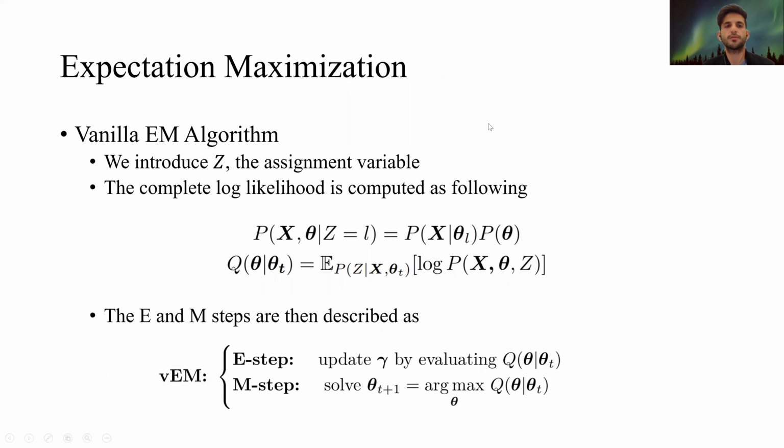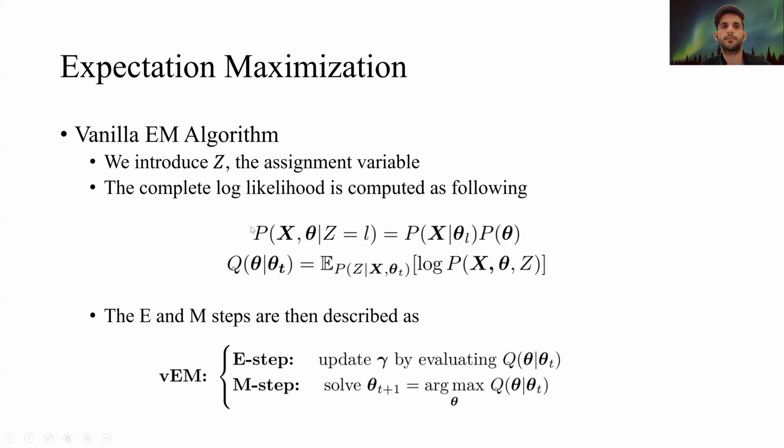A common approach for solving this problem is called the expectation maximization algorithm. In order to infer the parameters of this mixture model, a new latent variable z is introduced. This is called the assignment variable, and it's a discrete variable. If we condition our joint model on the assignment variable, we will get back one of the mixture components,